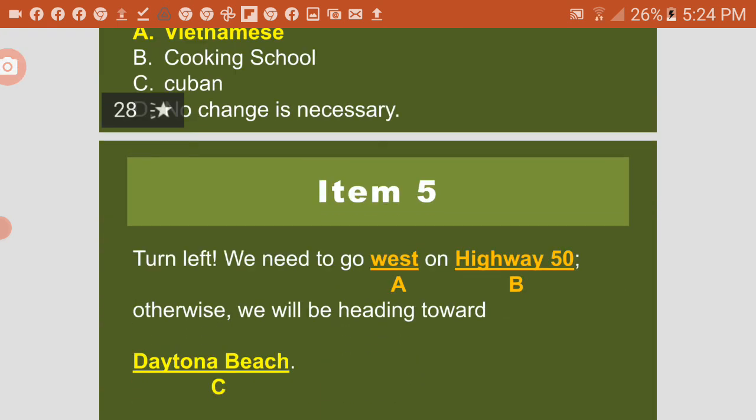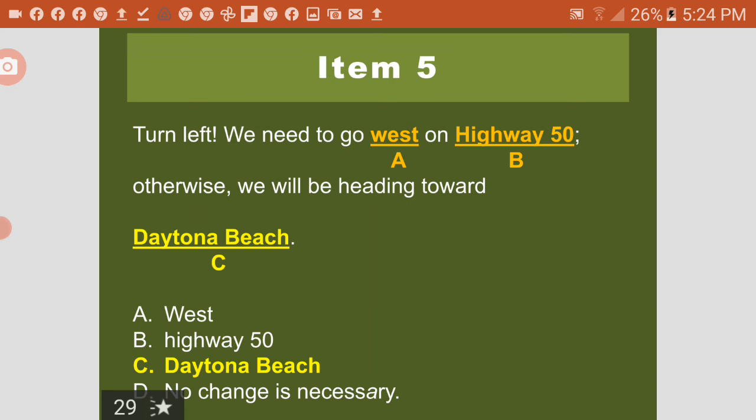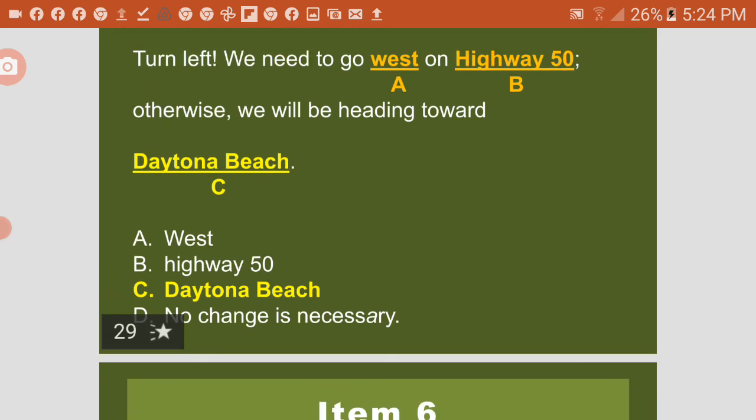Okay, item number 5. Turn left. We need to go west on Highway 50. Otherwise, you will be heading toward Daytona Beach. So what's the answer? This specific place must be capitalized. The answer is Daytona Beach.